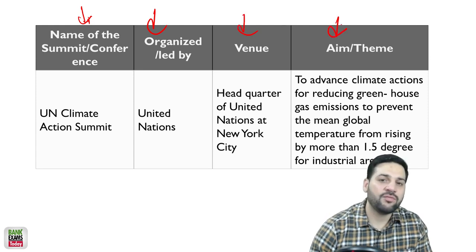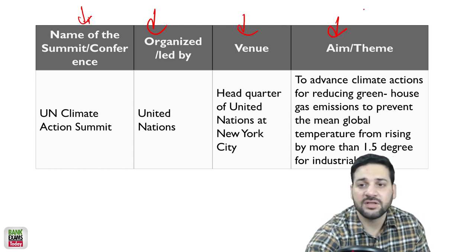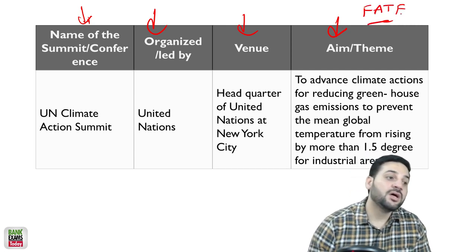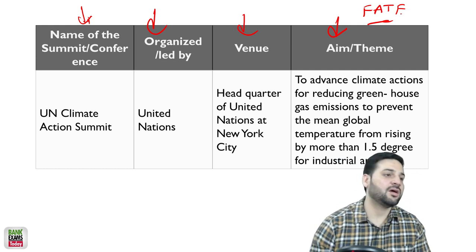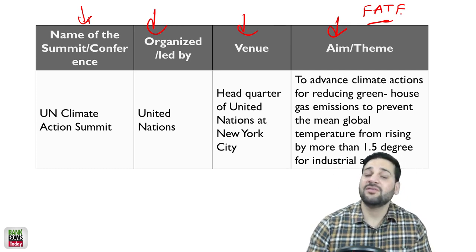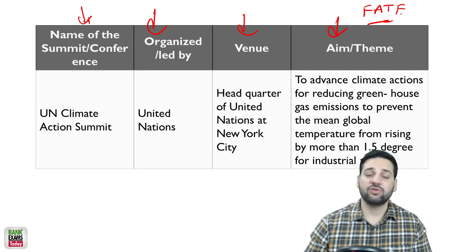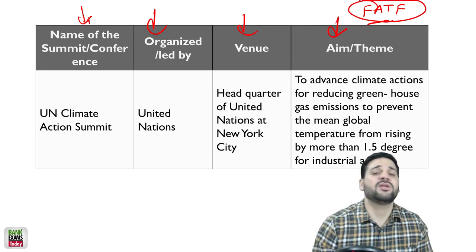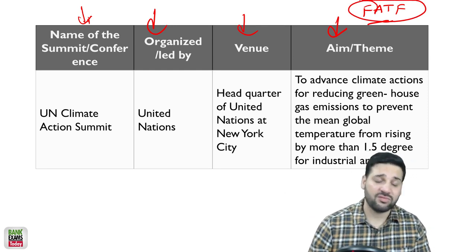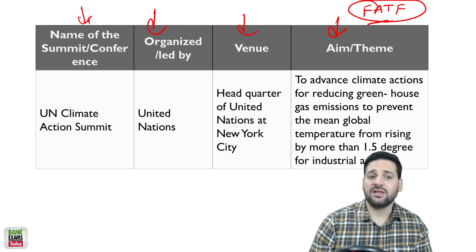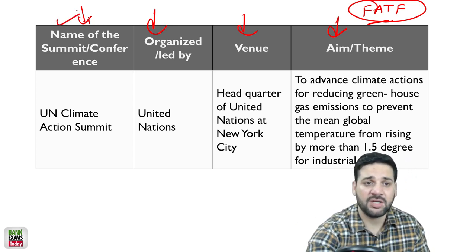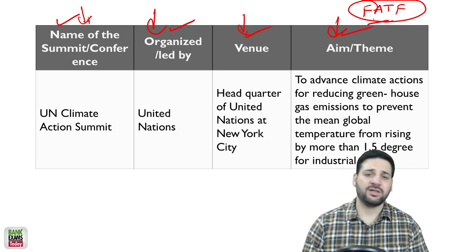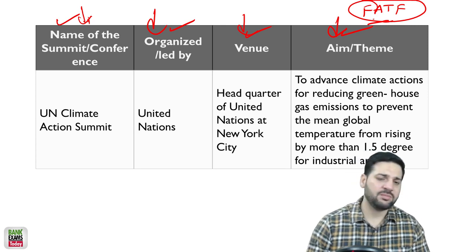In case of certain summits such as FATF, which was in the news, Pakistan is in the grey list and Sri Lanka has been removed from the grey list, that is a different story. Otherwise, just the name of the summit or conference, organized by whom, the venue, and the theme, that much is sufficient for the GA section for phase 1, and even for the ESI paper.